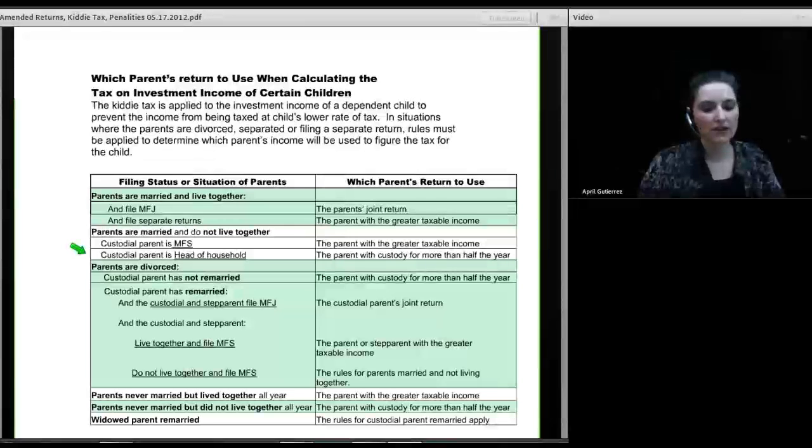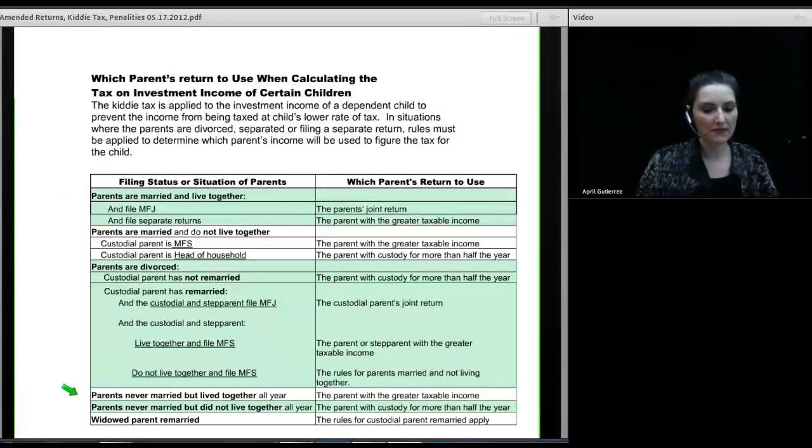But if the custodial parent is head of household, you will use the parent with custody for more than half of the year. If the parents are divorced and the custodial parent has not remarried, you will use the tax return of the parent with custody for more than half the year. If the custodial parent has remarried and the custodial and step-parent file a joint return, you will use the custodial parent's joint return. When the custodial parent and step-parent live together and file separately, then you will use the parent or step-parent with the greater taxable income. If the custodial parent has remarried but does not live together with the step-parent, then you will go back up to the rules for parents who are married and not living together.